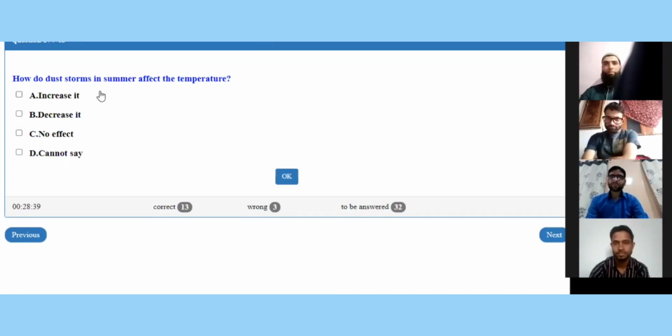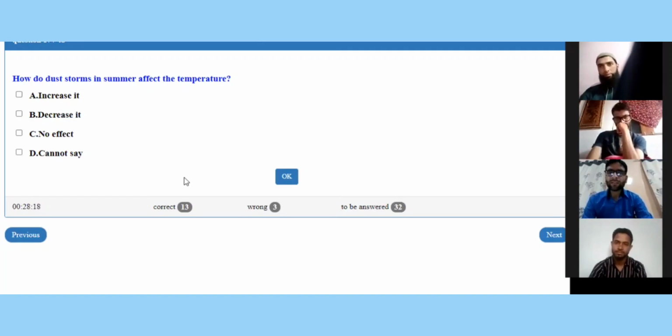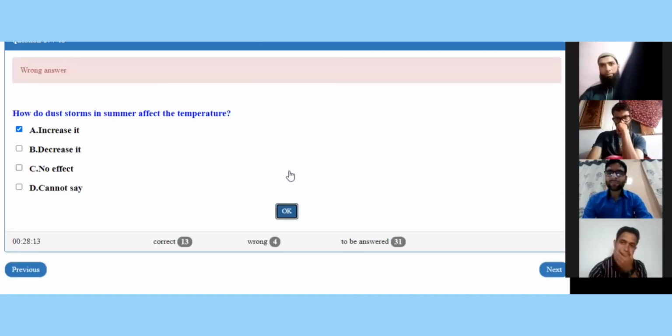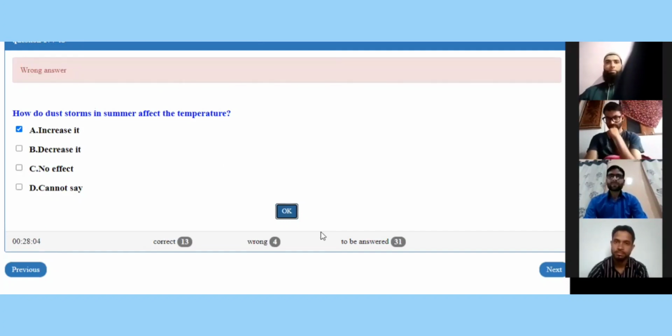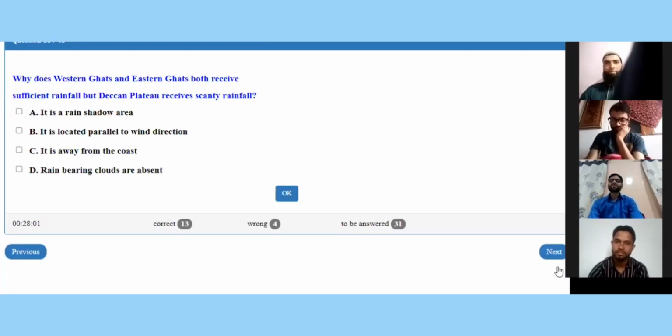How do dust storms in summer affect the temperature? Increase it, decrease it, no effect, or cannot say? You have got 8 more seconds. 7, 6. A part. Increase it. Let me lock it. No, it is actually B part. It decreases it. So B part was the right answer. The next question is for Mr. Ejaz on the screen now.